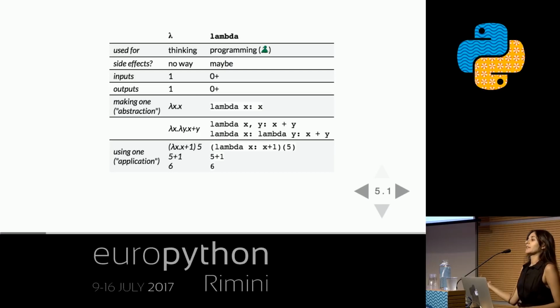It would be lambda x dot lambda y dot body, so x plus y, for example. And in Python, remember, we have options. We can create a single lambda that takes two arguments and does something with them. But here, we're going to be restricting ourselves to just one argument per lambda. So we're going to be writing functions like this: lambda x colon lambda y colon body.